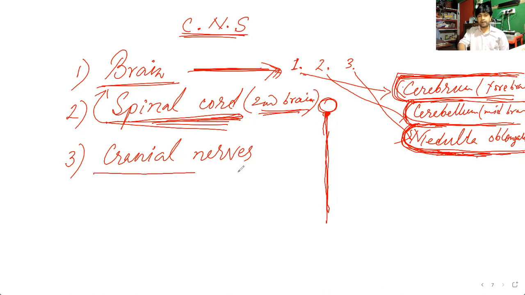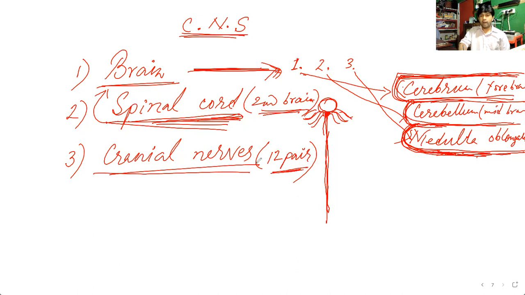Then after that, the cranial nerves. So there are 12 pairs of cranial nerves in our body. So they are coming from the medulla oblongata part along with the spinal cord. Like this, some short 12 pairs. 12 pairs means this side 12, this side 12. So total 12 pairs means 24.